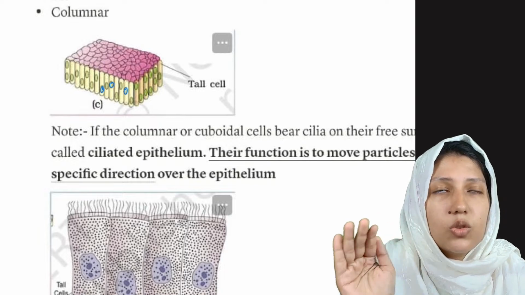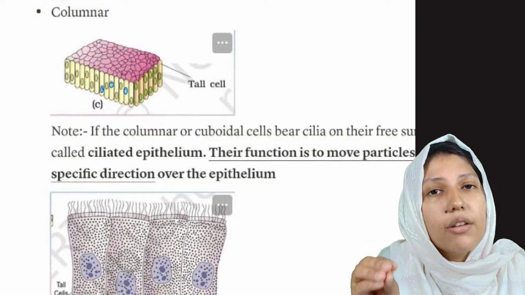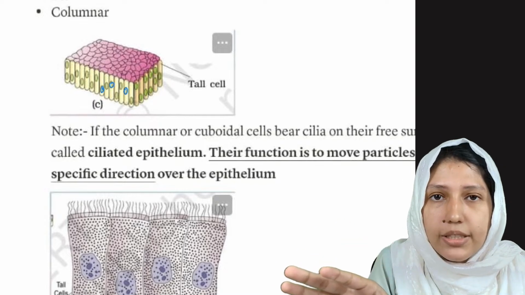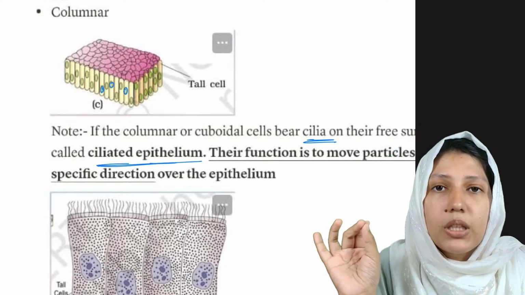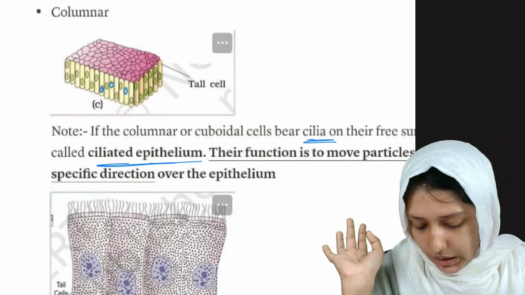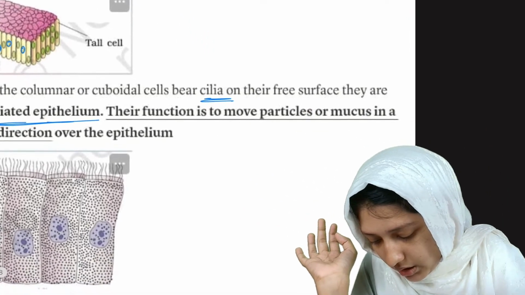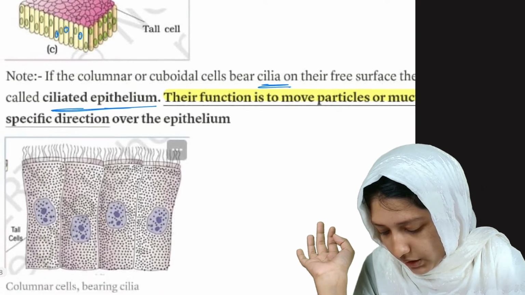Now let's see, the squamous, the cuboidal and columnar types of simple epithelium, right? If the cuboidal and columnar cells are having cilia, then they are known as ciliated epithelium. If it bears cilia, then it is ciliated epithelium. And what is the function of cilia? The function of cilia is to move particles or mucus in a specific direction.